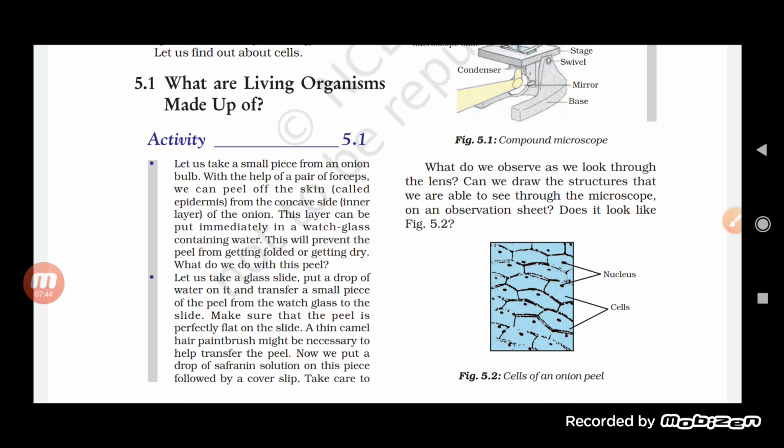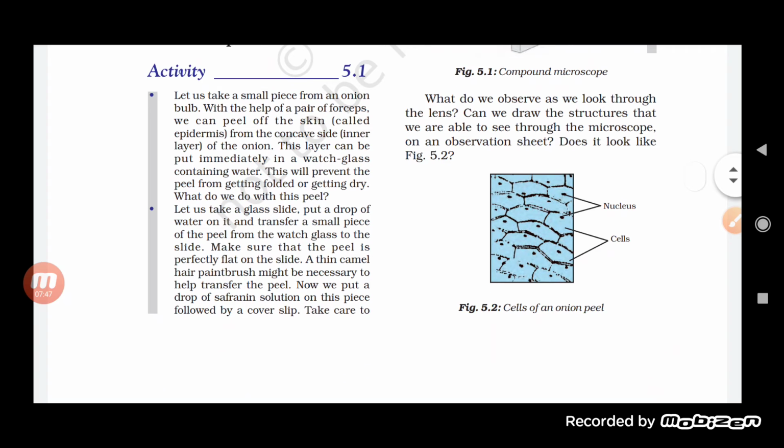Now, what to do with this peel? Let us take a glass slide, put a drop of water on it, and transfer a small piece of the peel from the watch glass to the slide. We take a small piece of that onion peel, cut it, and keep it on the slide. Here on the slide, again we put one drop of water in order to maintain the moisture in the peel itself.